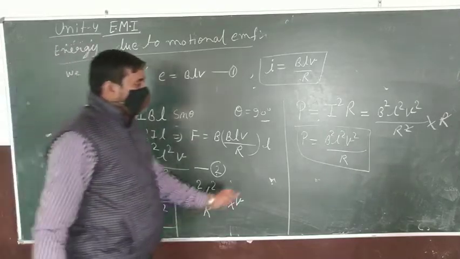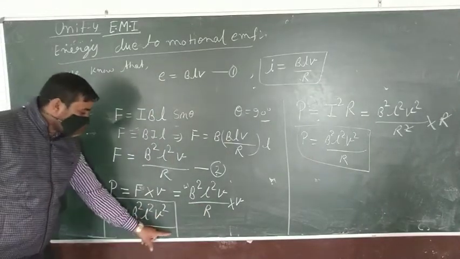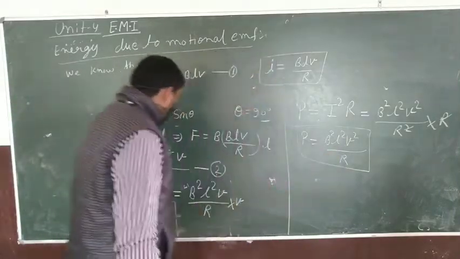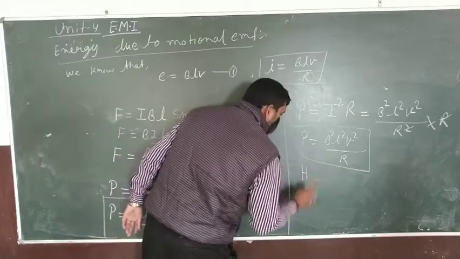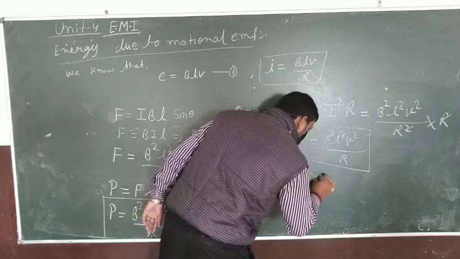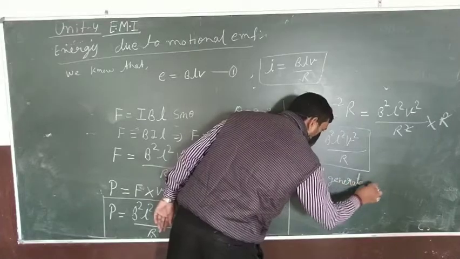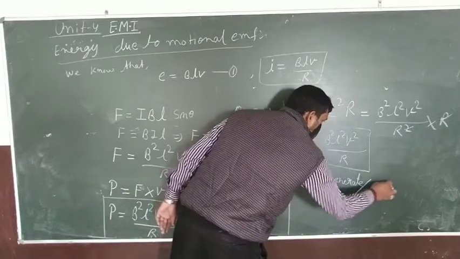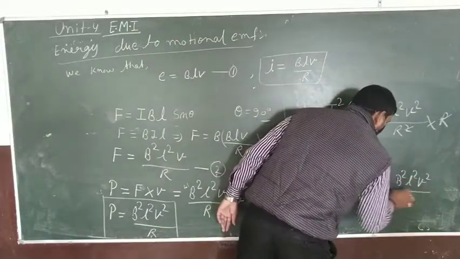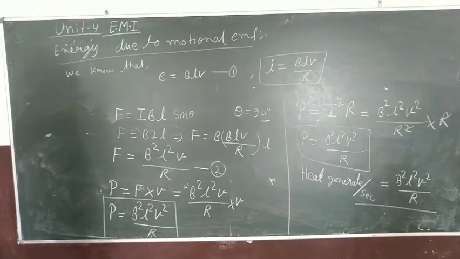Clear? Therefore, the mechanical energy is converted into electrical energy, and hence heat develops in the circuit. So we can say the heat generated per second is equal to B square L square V square upon R. This is the energy consideration with the motional EMF.